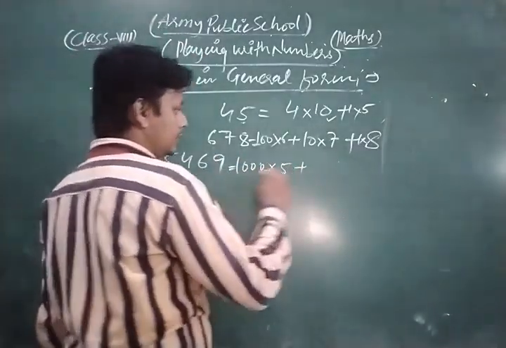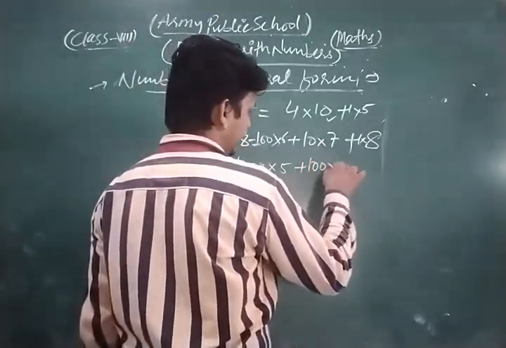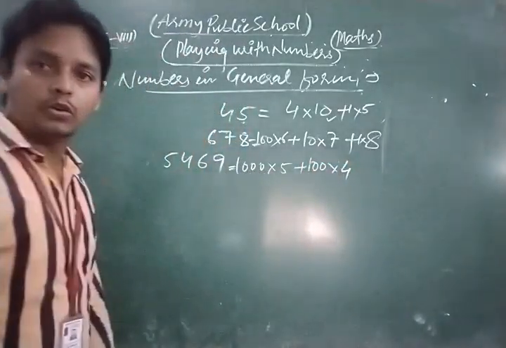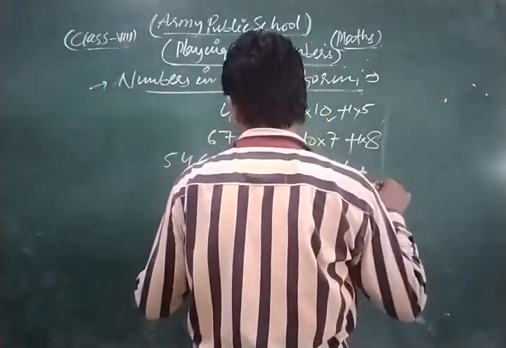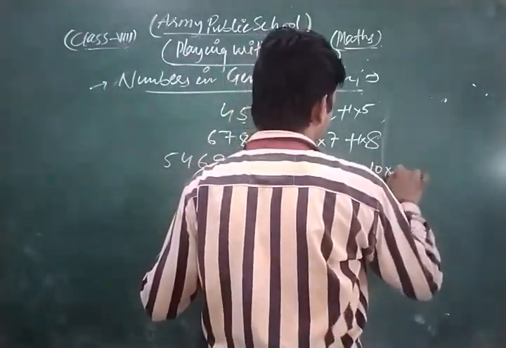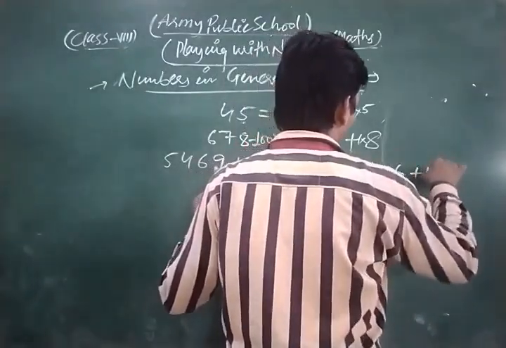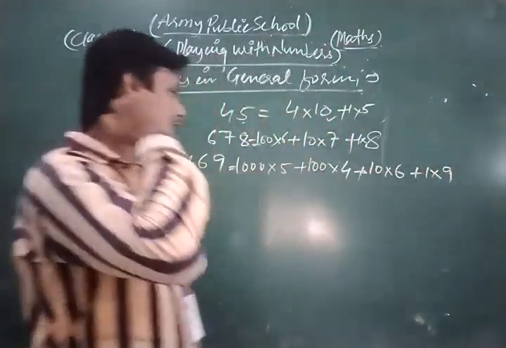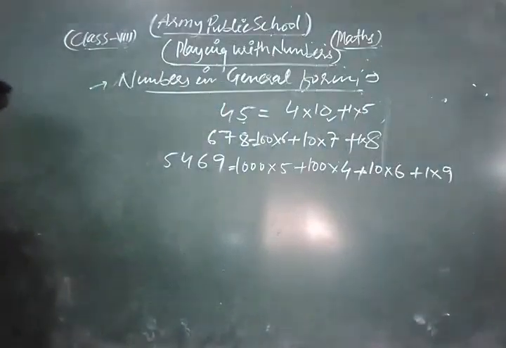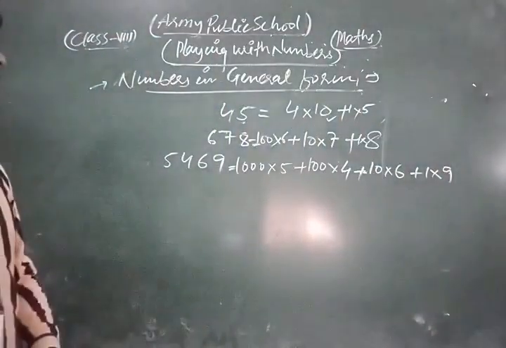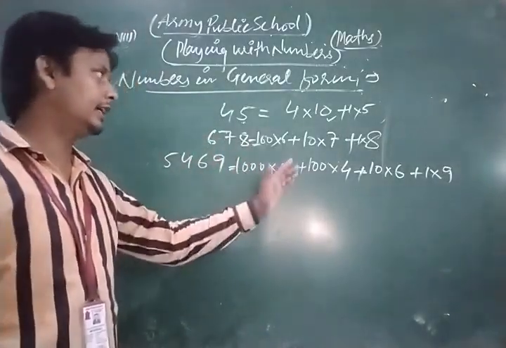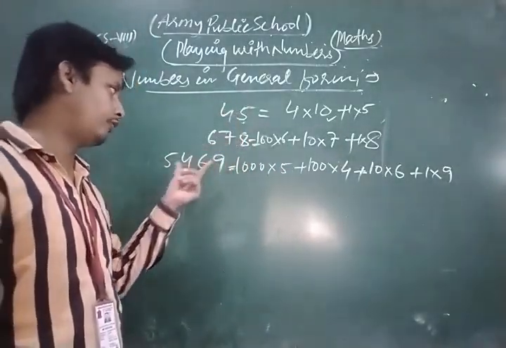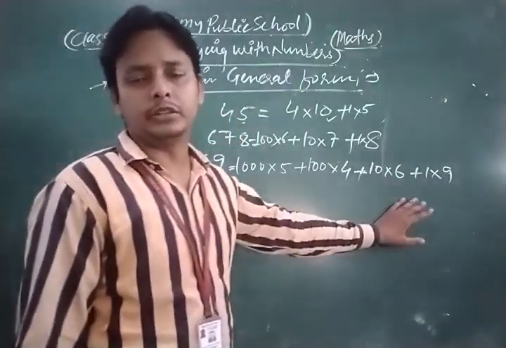The hundreds place digit is 4, so its coefficient is taken as 4. Plus the tens digit is 6, so we write 10 into 6, and 1 into 9, because the ones place is 9. So in this way we can expand and generalize 2-digit, 3-digit and 4-digit numbers.